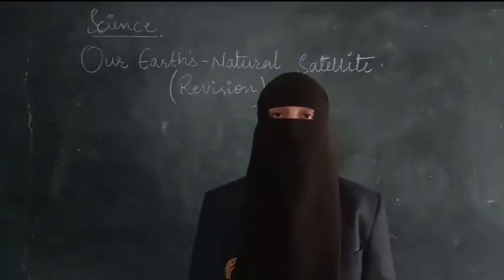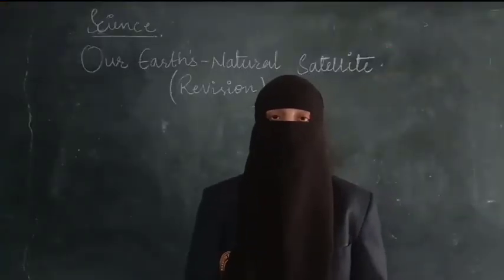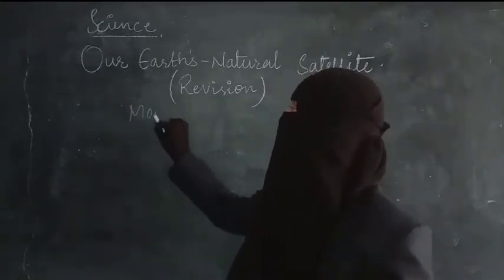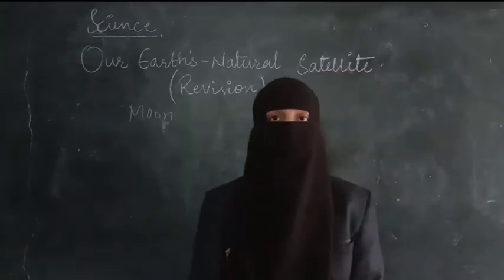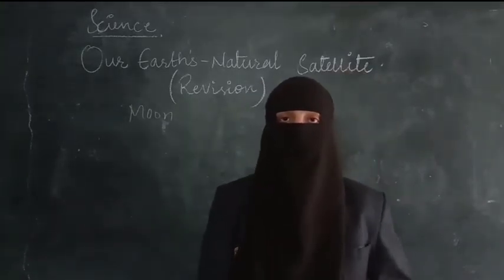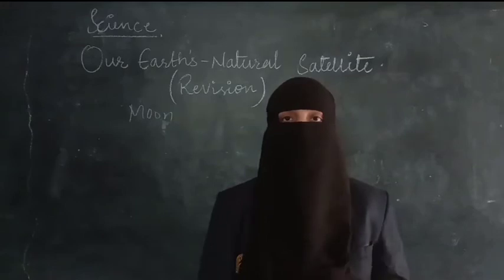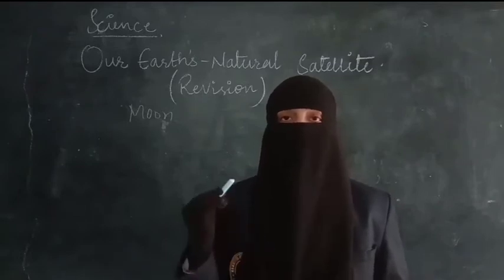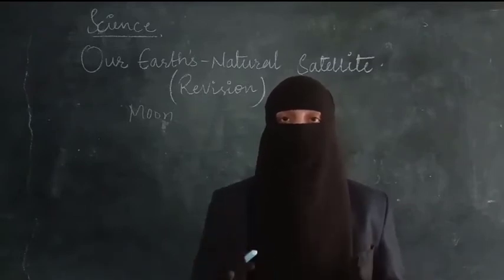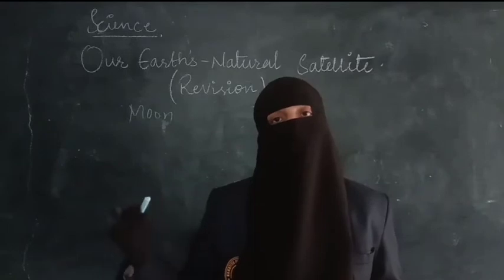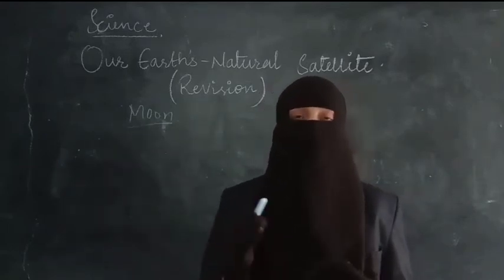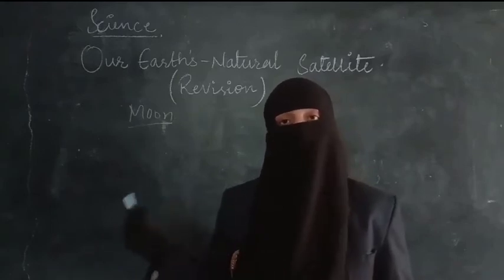So in this lesson we have discussed the surface of the Earth and the surface of the Moon. The Moon is the Earth's natural satellite. It revolves around the Earth. Just as the Earth revolves around the Sun, in the same way the Moon revolves around the Earth. Any heavenly body which revolves around another heavenly body is called a satellite. So the Moon is the satellite of the Earth.